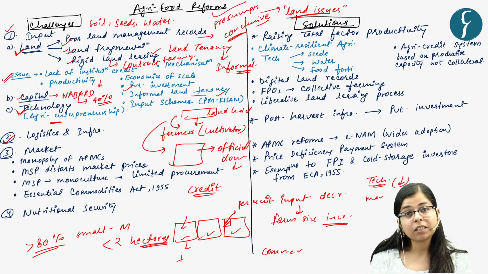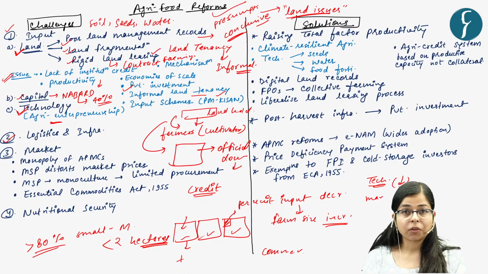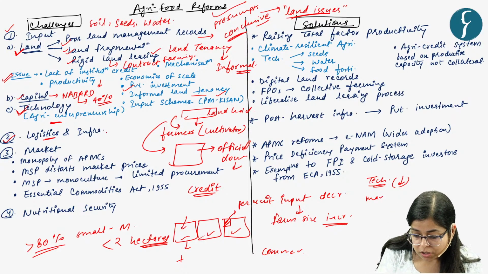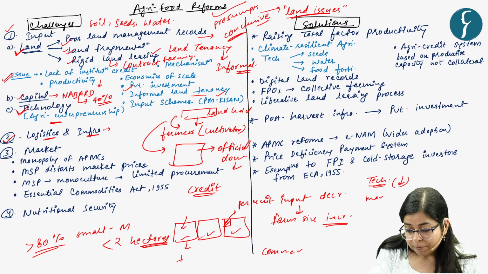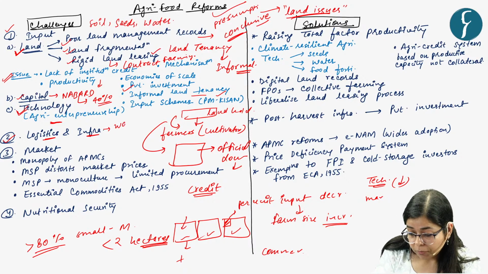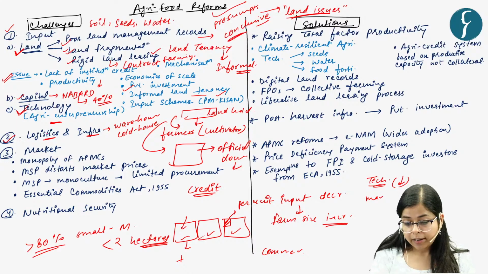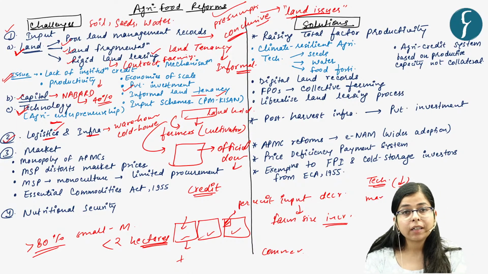Now, the second thing is logistics and infrastructure. In India, there is still an absence of adequate warehousing, adequate cold storage facilities, and adequate transport, especially in rural areas.